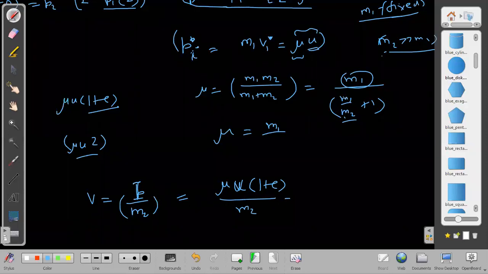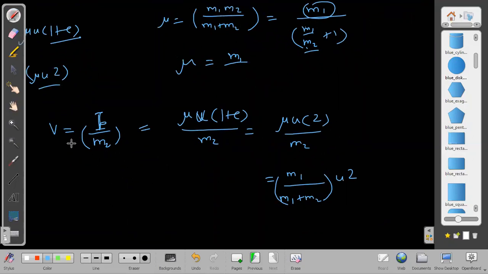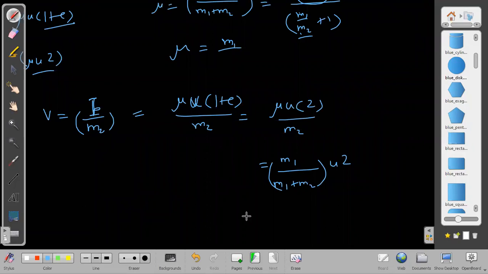Again, I want 1 plus e to be maximum, so I will make e as 1 first of all. So mu into 2 upon m2, and then what is mu upon m2? Let us check it once. Mu upon m2 becomes m1 m2 cancelled upon m1 plus m2, into u into 2. What is fixed here? M1 is fixed. What is changing? M2 is changing. I will prefer to write it as 1 upon 1 plus m2 by m1, into 2 into u.